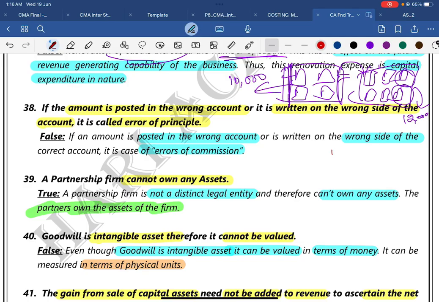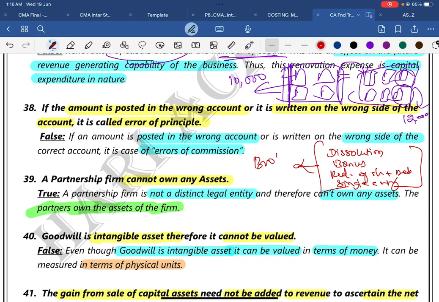Here in this PDF, we have not covered dissolution, we have not covered bonus, we have not covered redemption of shares and redemption of debentures, and we have not covered the single entry system. Those 4 topics we have already covered. You can study your book back